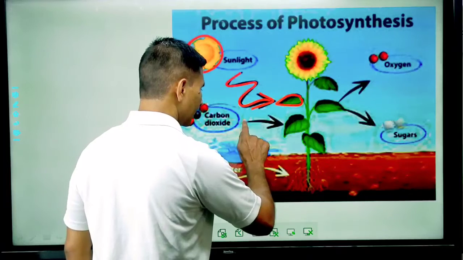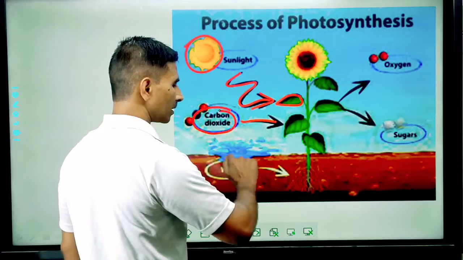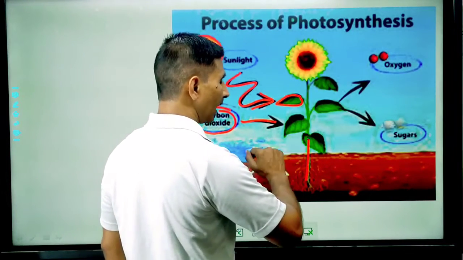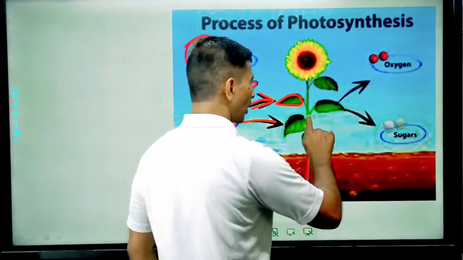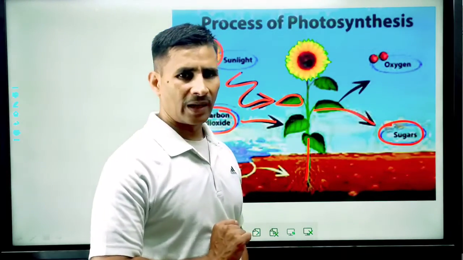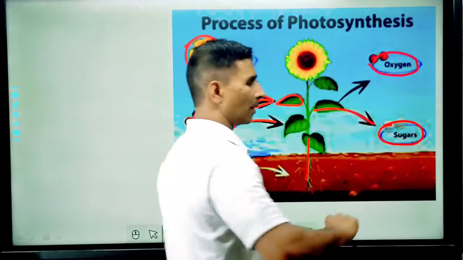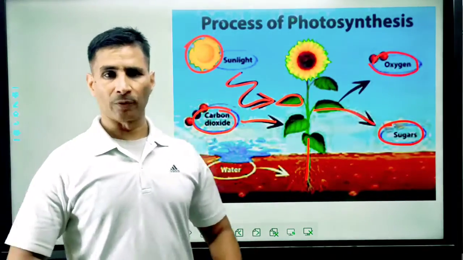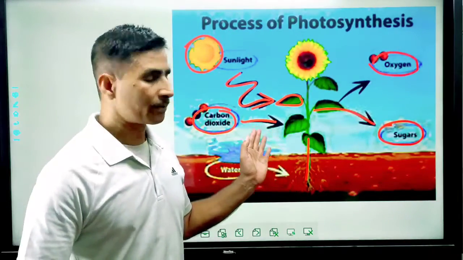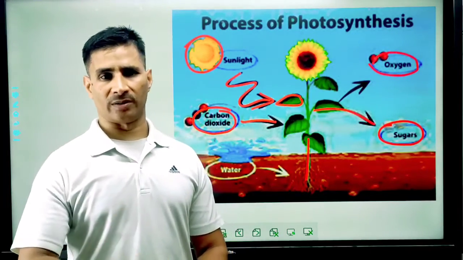It takes CO2, carbon dioxide, from the environment, and water from the soil with the help of roots, and then synthesizes organic food material, that is sugar, and produces oxygen as a byproduct. Therefore, photosynthetic individuals, that is plants, are responsible for purifying the air because they are the only source of oxygen.